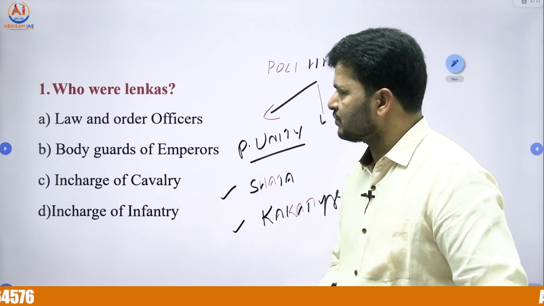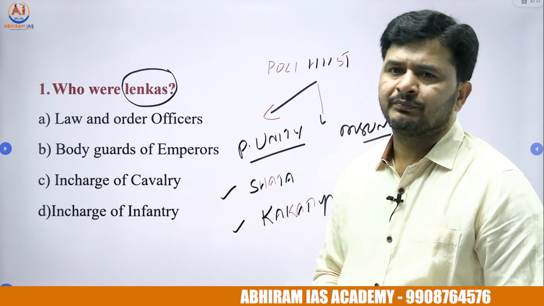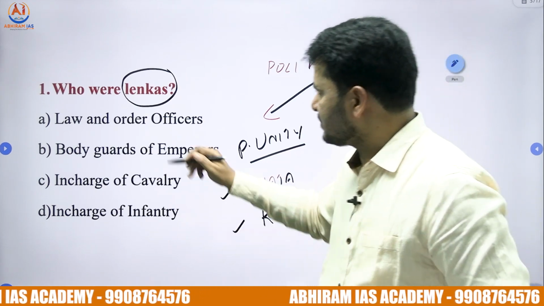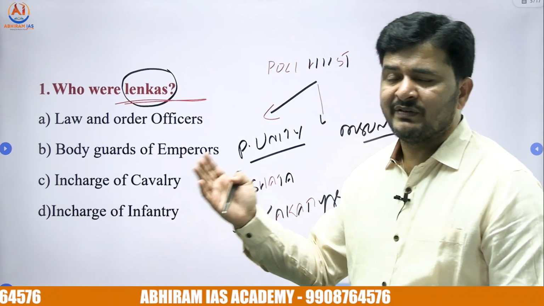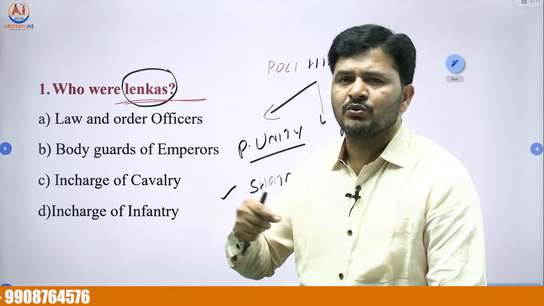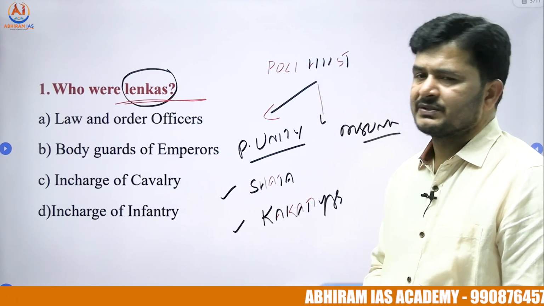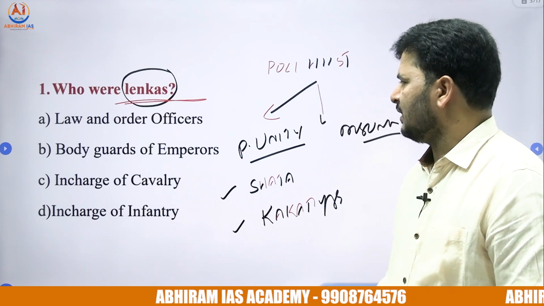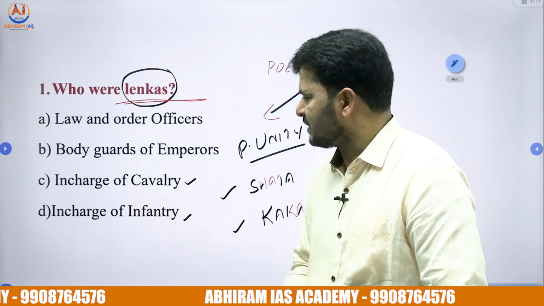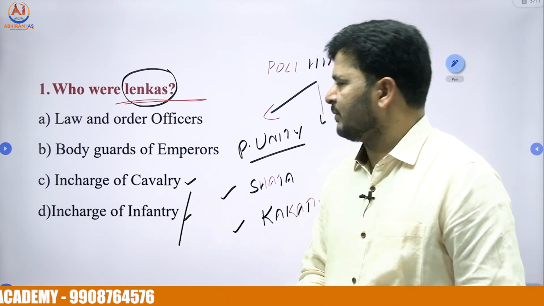With this background, start with the first question. Who are Lenkas? As I was telling, technical terms are to be focused on. While you're reading civil administration, revenue administration, military administration, even judicial administration, socio-economic and cultural conditions, you come across technical terms. So note the technical terms. Who are Lenkas? Option A, law and order officers. Option B, bodyguards of an emperor. Option C, the in charge of cavalry. Option D, the in charge of infantry. Cavalry in Telugu is Ashvikadalam, infantry is Kalbalamu.